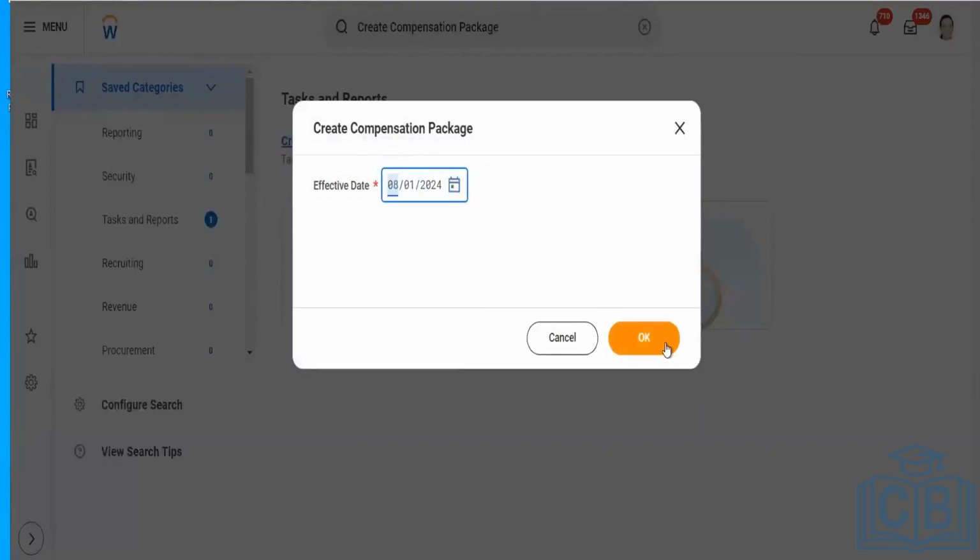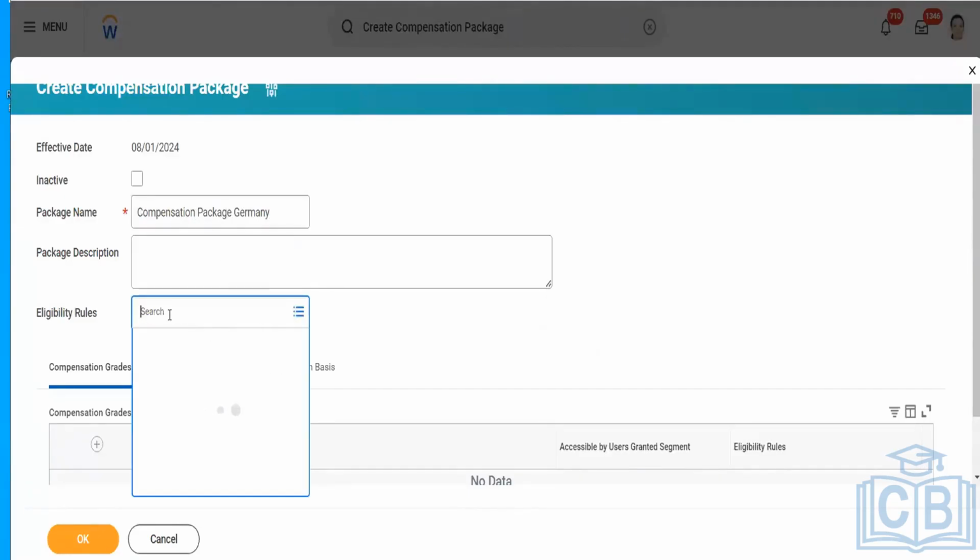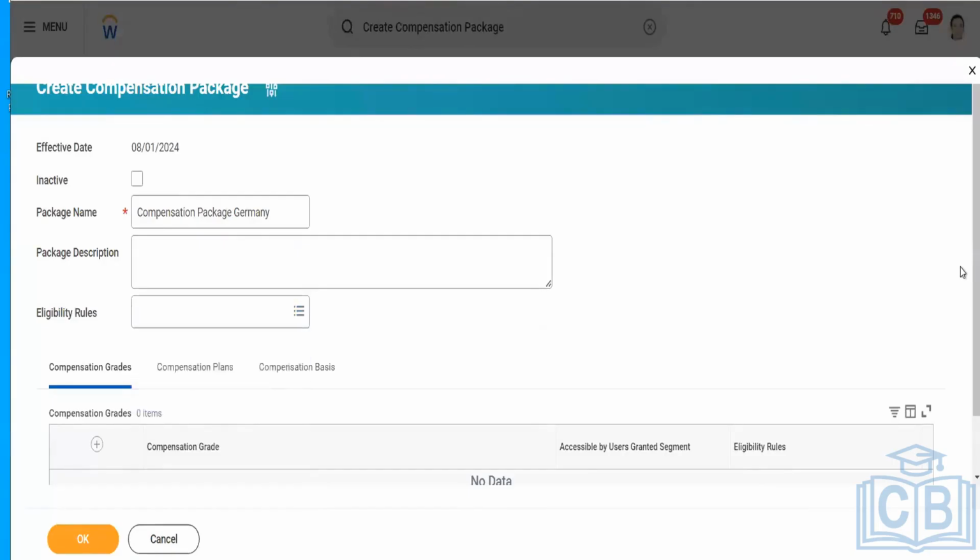Now I'm just giving random dates. Let's take an example. I want to give this a name: compensation package in Germany. I will define the eligibility rule because this compensation package is specifically for Germany. We'll define one single criterion: the worker should be of Germany location.